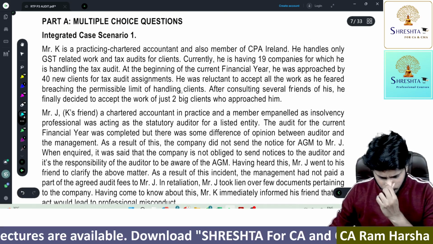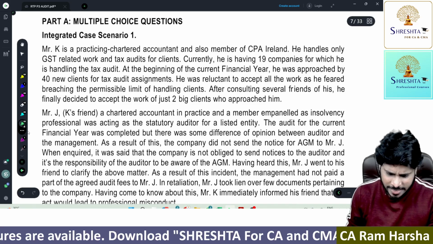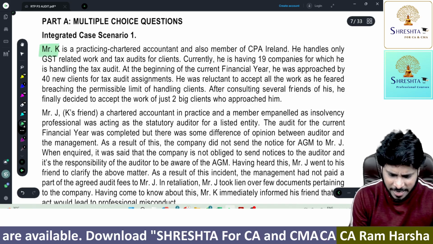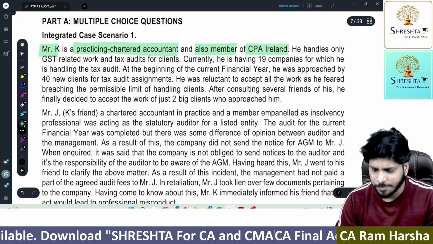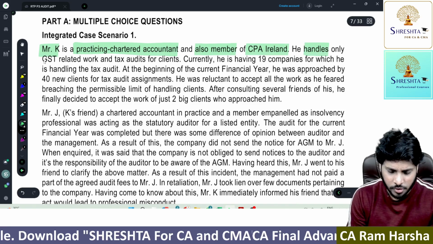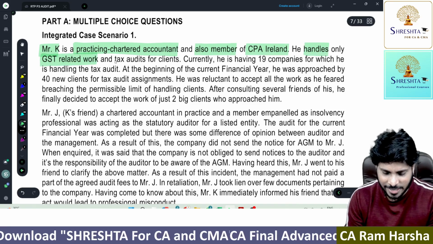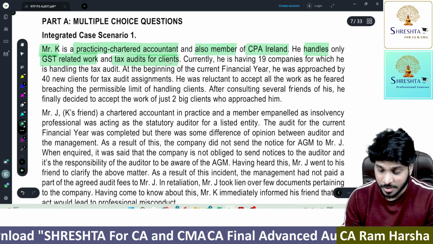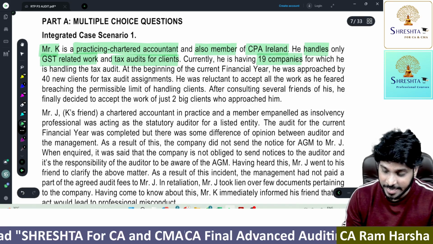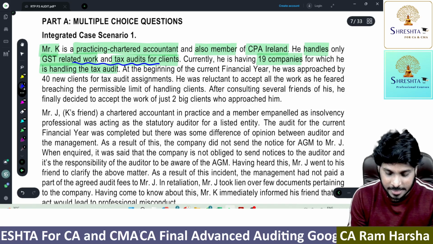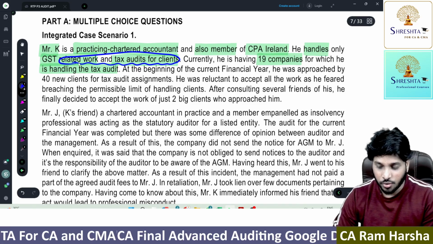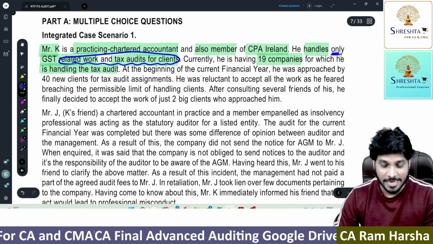Now, what is the case study? Mr. K is a practicing chartered accountant and also a member of CPA Ireland. He handles only GST related work and tax audits for clients. Currently, he has 19 companies for which he is handling tax audit. If you observe, they indirectly gave clearly that he is handling only GST and tax audits.